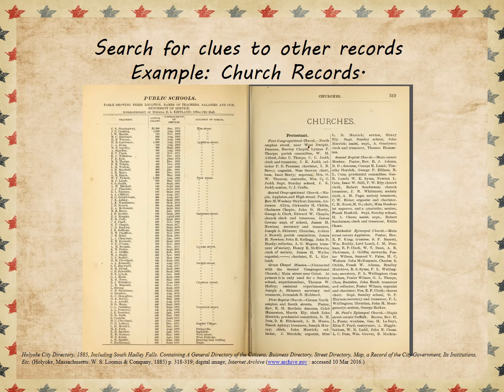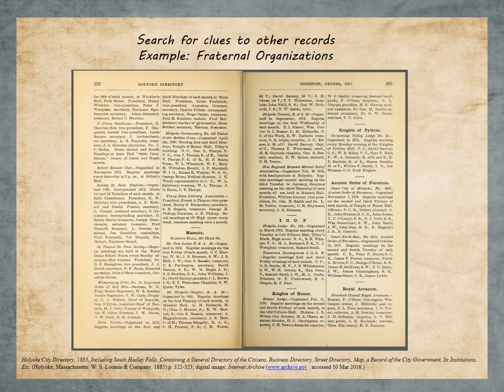We don't know what religion Peter is, but we can find a list of all of the different churches and congregations in the city. That gets us ready for the research to come later on. We can also find clues to other records, like fraternal organizations and other societies that may keep records that would help us understand our ancestor. At this point, we don't know if Peter was involved in any of these, but now we have some places to look.